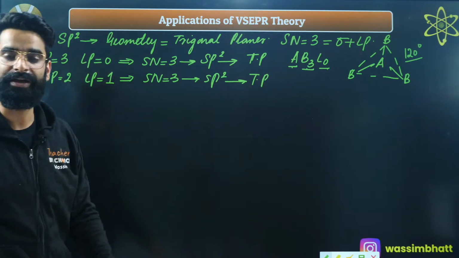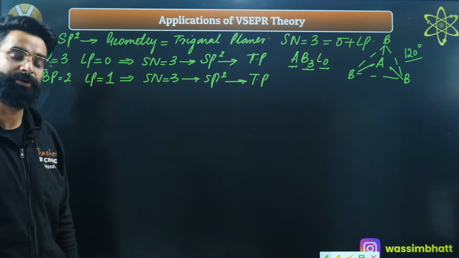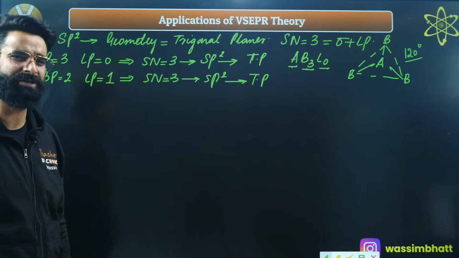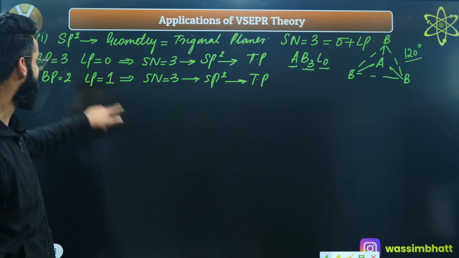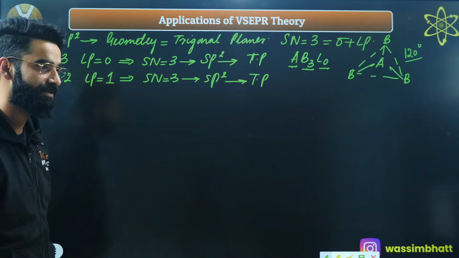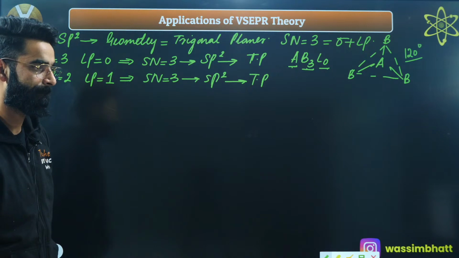If the geometry is trigonal planar, what about the shape? Is the actual shape going to be trigonal planar? No way. Why? Because the central atom has got the lone pair. Yes, the central atom has got the lone pair.